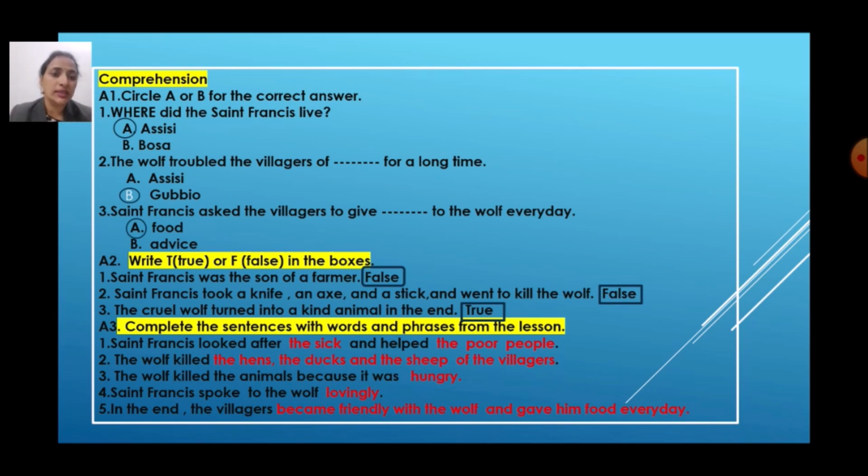Third one, complete the sentences with the words and the phrases from the lesson. Here some sentences are there. We have to complete. हमको ये सेंटेंस कंप्लीट करने हैं. शब्द और फ्रेजेस कहाँ से लेकर? लेसन से ले. First one, St. Francis looked after the sick and helped the poor people.